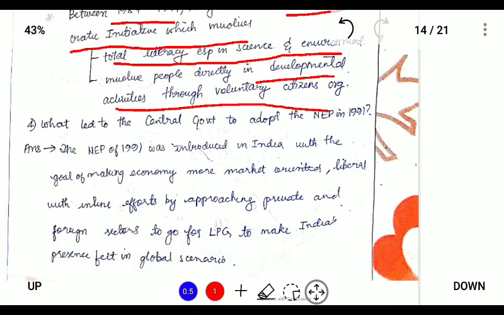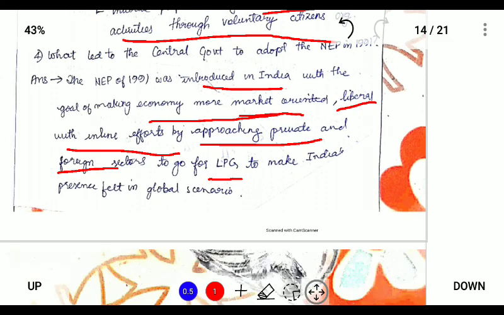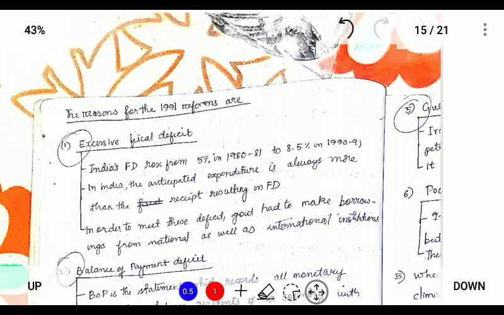Next, what led the central government to adopt the new economic policy of 1991? So the new economic policy was introduced in India because of a mounting crisis, and this was aimed at making the economy more market oriented and liberal, approaching the private and foreign sectors to go for liberalization, privatization, and globalization to make India's presence felt in the global scenario.